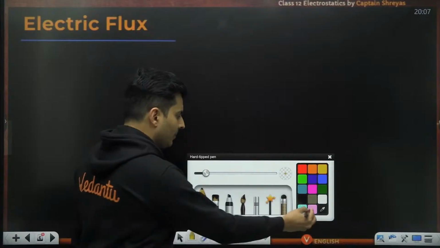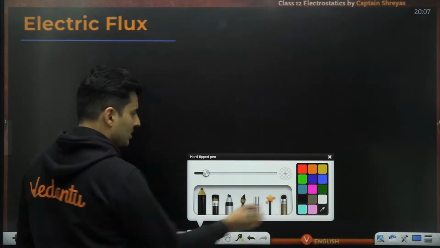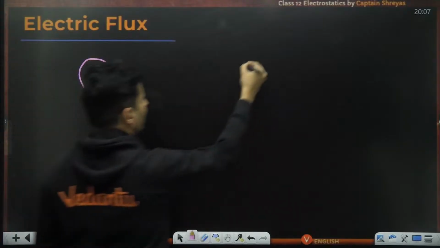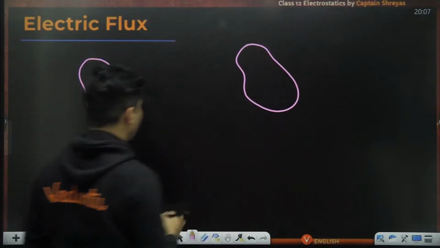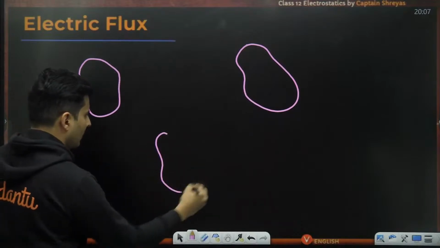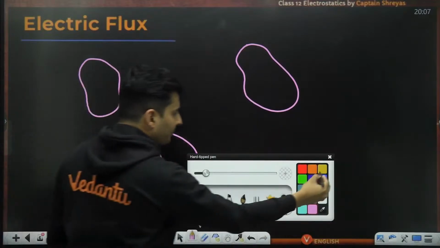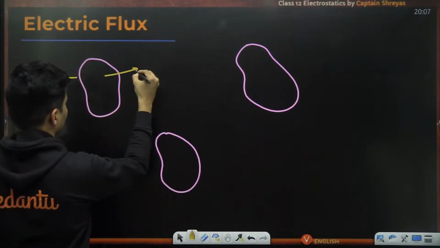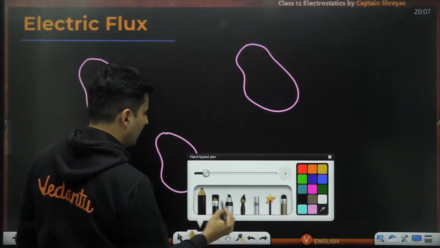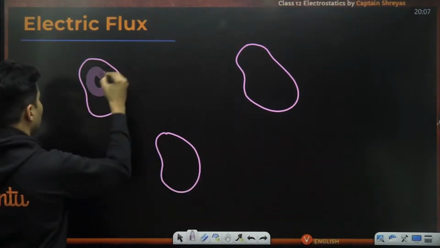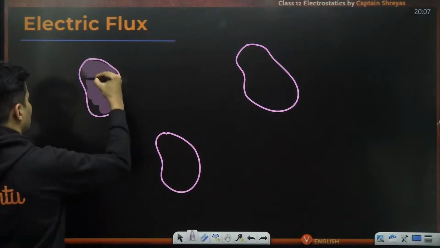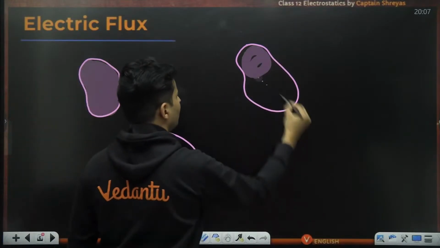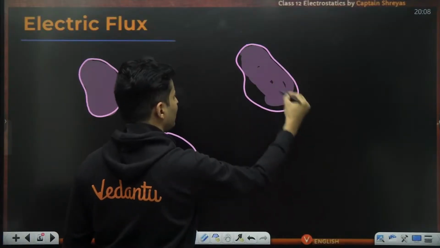Say for example, I just take up some kind of an area over here. This is some kind of an area. I take some kind of another area over here, and another area over here. So let's say the electric field is coming like this, going out. I'll just highlight these so that you are absolutely clear what we are talking about. These are some random areas in our 3D space which we have chosen.